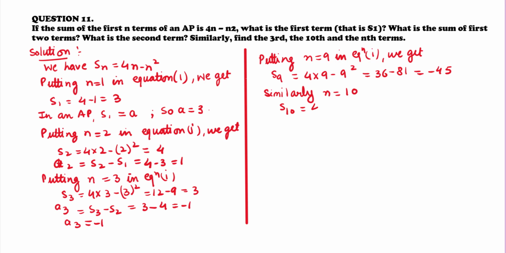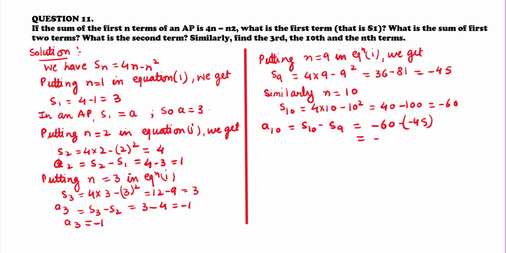Similarly, n is equal to 10. So in that case, sum of first 10 terms is equal to 4 multiplied by 10 minus 10 square, that is equal to 40 minus 100, that is equal to minus 60. So A10 is equal to S10 minus S9, that is equal to minus 60 minus minus 45, that is equal to minus 60 plus 45, that is equal to minus 15. Therefore 10th term is minus 15.